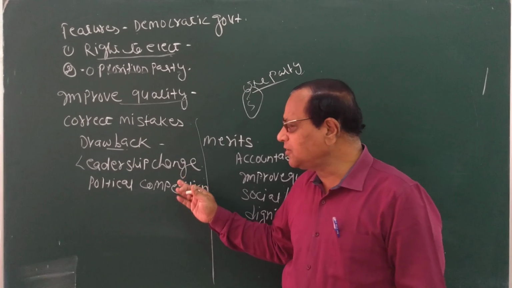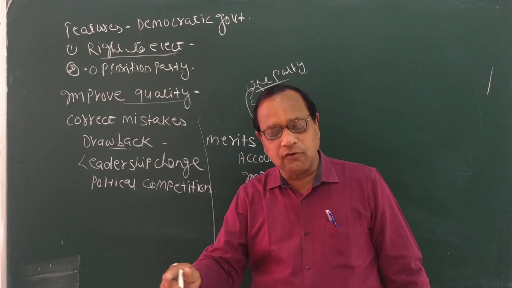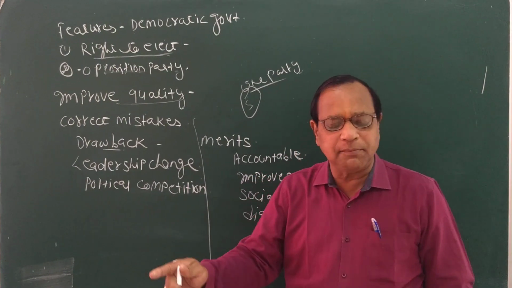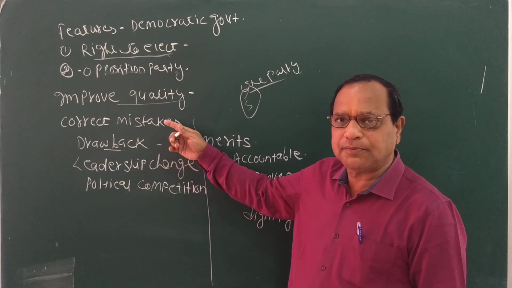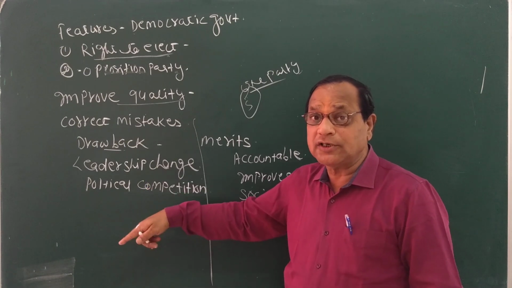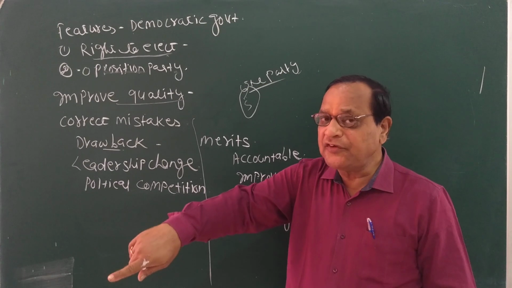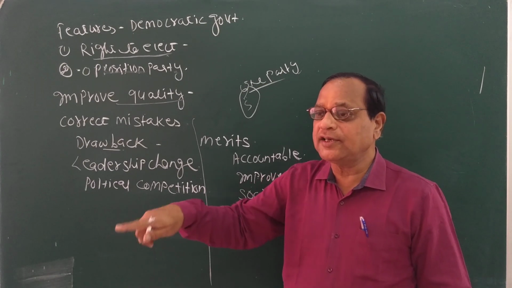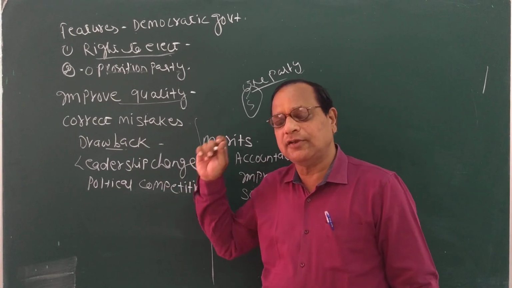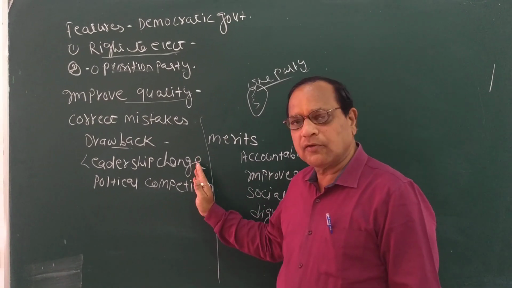If political competition is in a fair way, then it is good for the country and good for the people, because it will give rise to welfare for the people. Development will be there. But if this political competition turns in an unfair way, then it is not good for the country as well as the people. So these are the drawbacks of democracy.